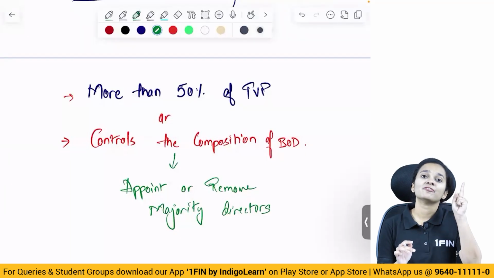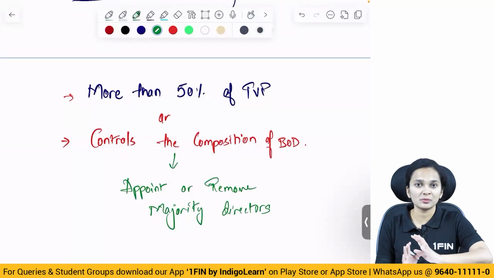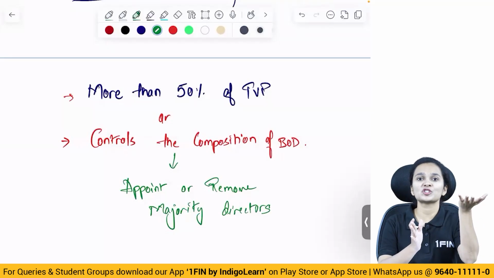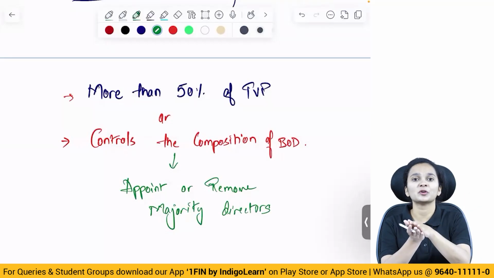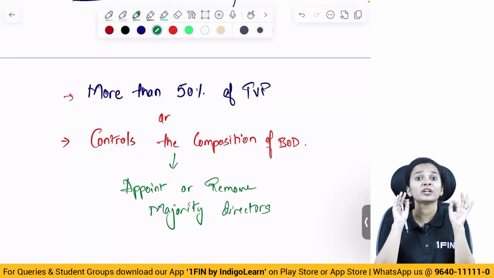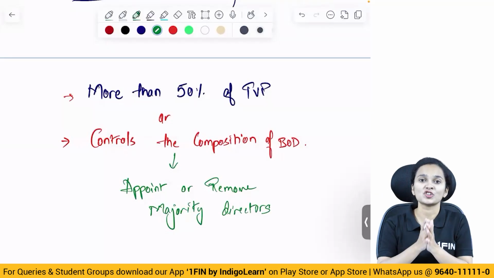One, where one company is controlling the composition of board of directors in the other company. Then the company controlling the composition of board of directors will become the holding company and the other company will become the subsidiary.